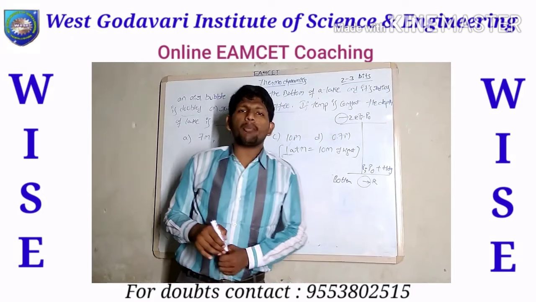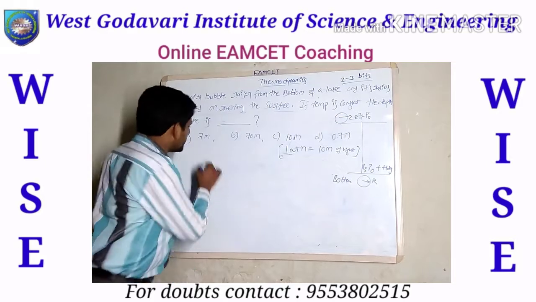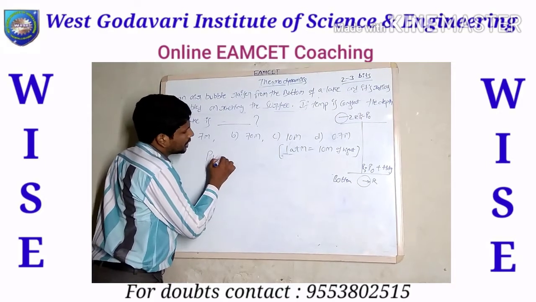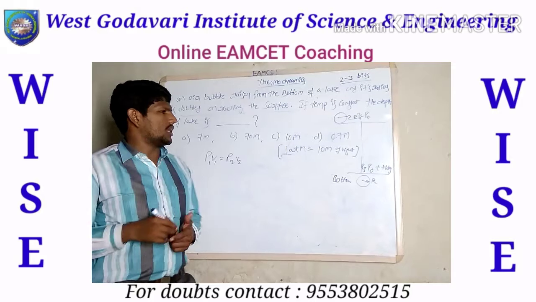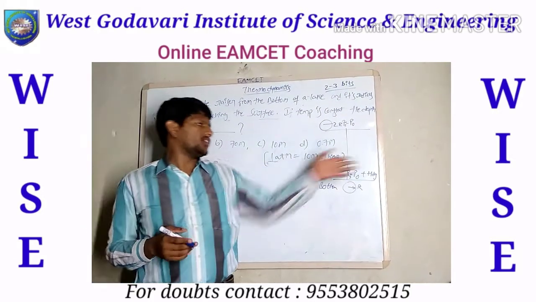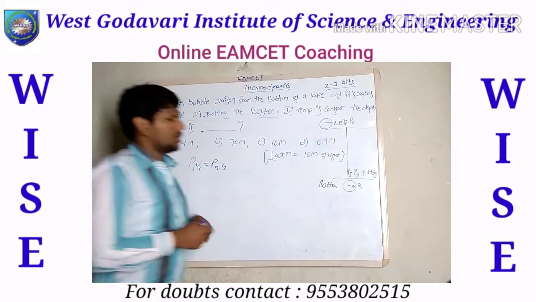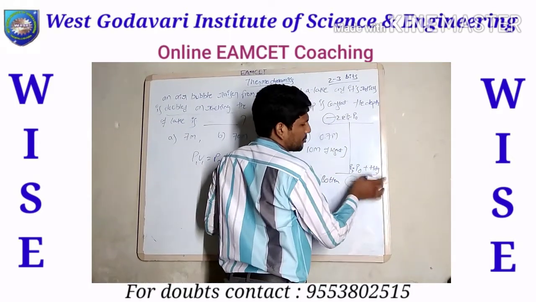We can solve this with the help of Boyle's law. What is Boyle's law? It states that P1 V1 equals P2 V2. This is the equation from Boyle's law. Now we substitute the values: this is P1, P0, and this is P2.